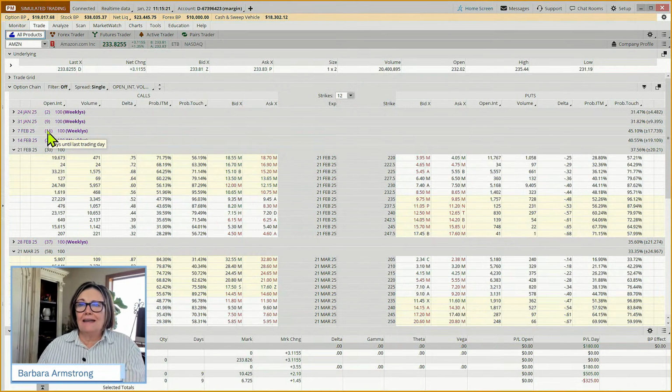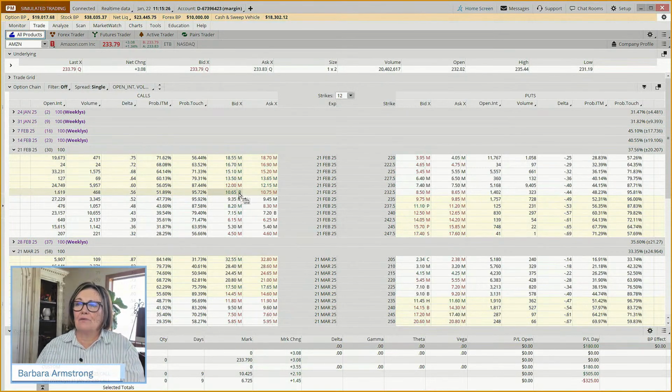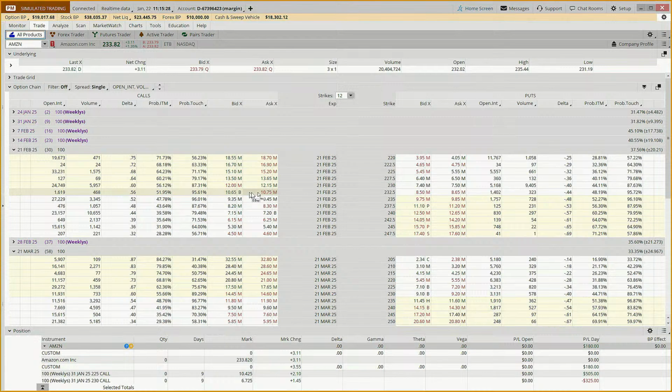And so looking at doing a long call vertical, and this is an expensive stock. If we were to buy a call at the first strike in the money, that's a $10 option. We'd have to come all the way out here, for our trading a smaller account rules, to the 245 or the 247.50 to meet our trade position sizing rules of not risking more than about $500 on any one trade.